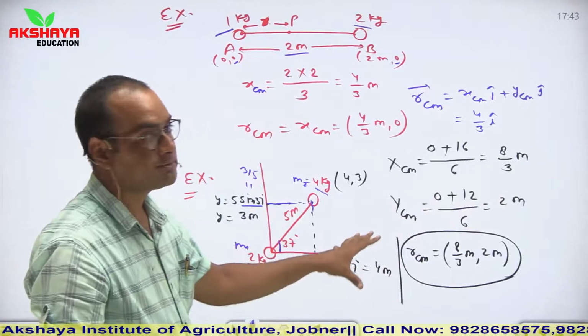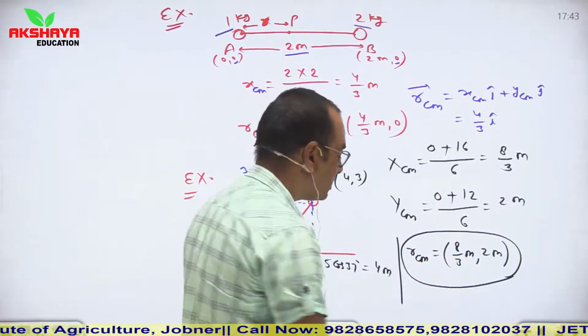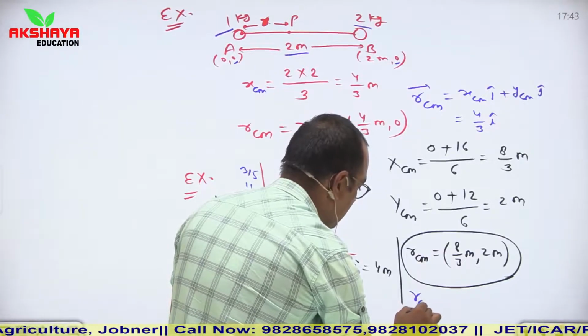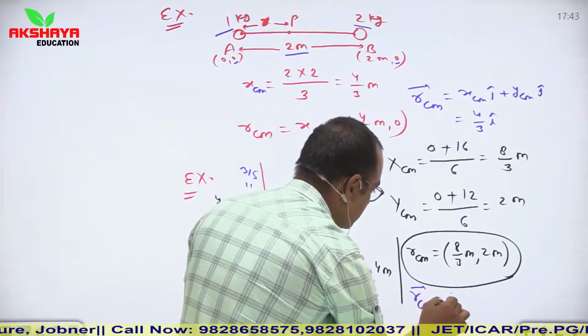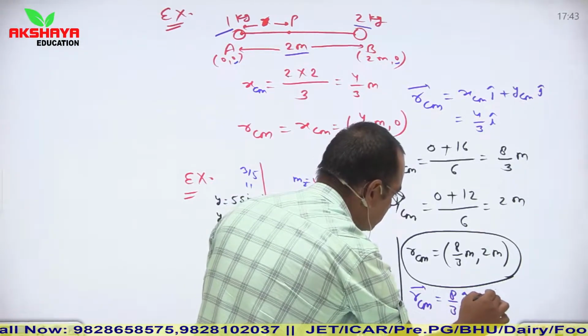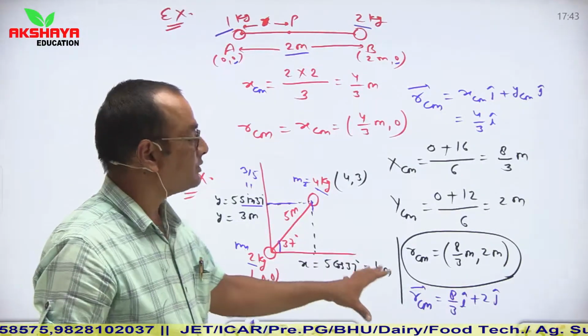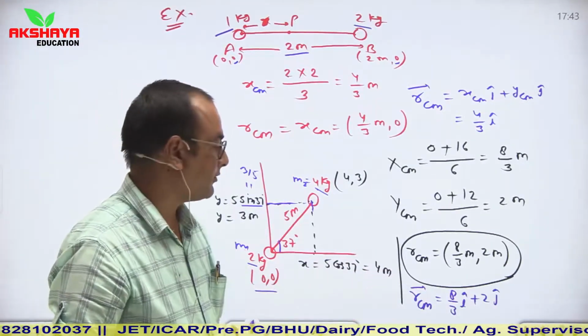So position vector of center of mass are 8 by 3 meter, 2 meter, or in vector form you can say RCM vector is equal to 8 by 3 i cap plus 2 j cap. So this is the representation of position vector of center of mass in vector form.